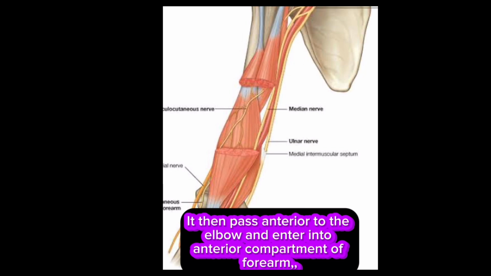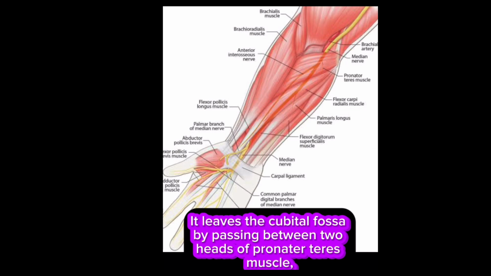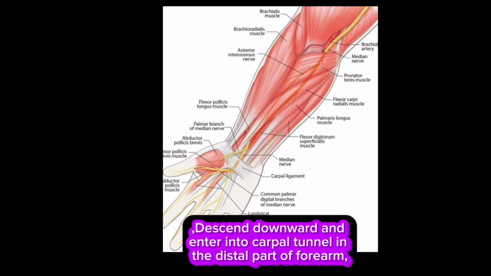It then passes anterior to the elbow and enters the anterior compartment of the forearm. It leaves the cubital fossa by passing between the two heads of the pronator teres muscle. It descends downward and enters the carpal tunnel in the distal part of the forearm.